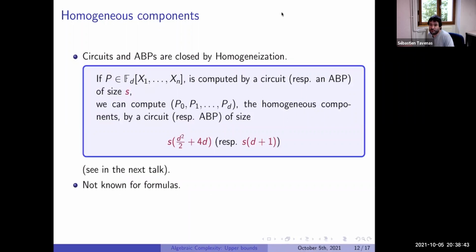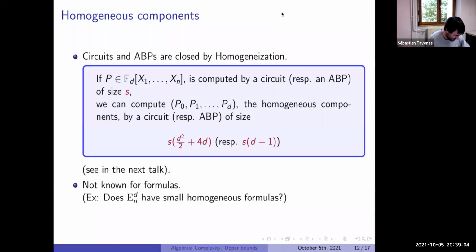One point: this is not supposed to be true for formulas. We don't know for formulas. If we can prove it's not true for formulas, it will separate formulas from ABPs. So we're not able to prove this is not true. We don't think this is true, but maybe, as Avi said, there is a small formula for determinants. In this case, it will be true.